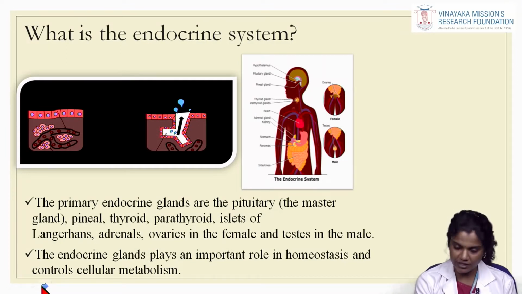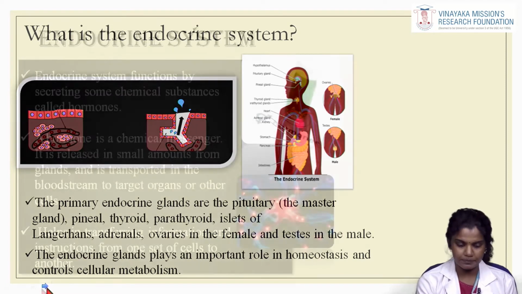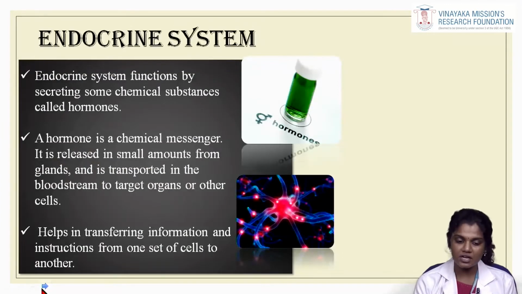The primary endocrine glands are the pituitary, which is also known as the master gland, the pineal gland, the thyroid and the parathyroid glands, the islets of Langerhans, the adrenal glands, ovaries in the female and testes in the male. These endocrine glands play an important role in homeostasis and control cellular metabolism. The endocrine system functions by secreting some chemical substances which are referred to as hormones. And these hormones are chemical messengers.